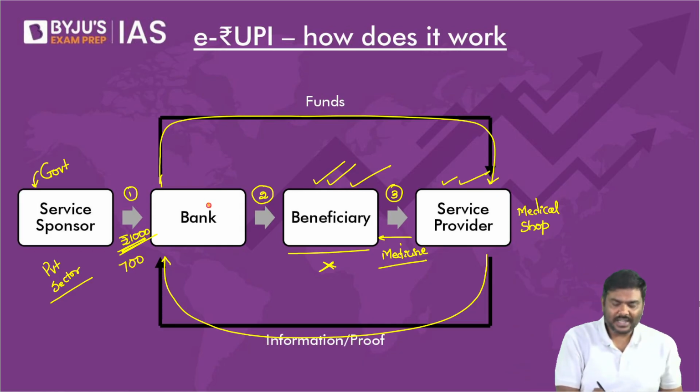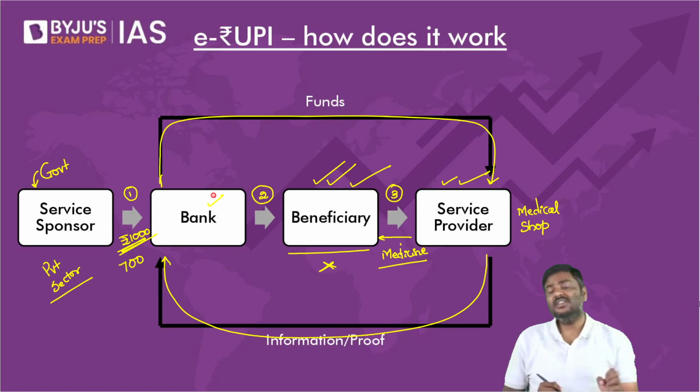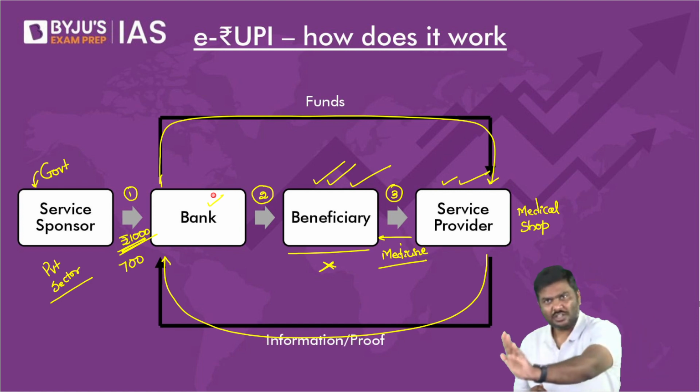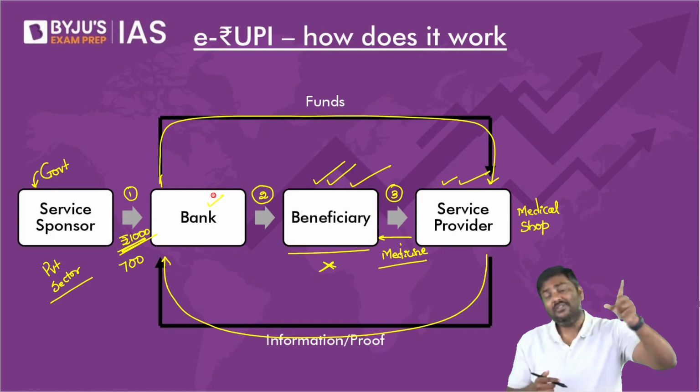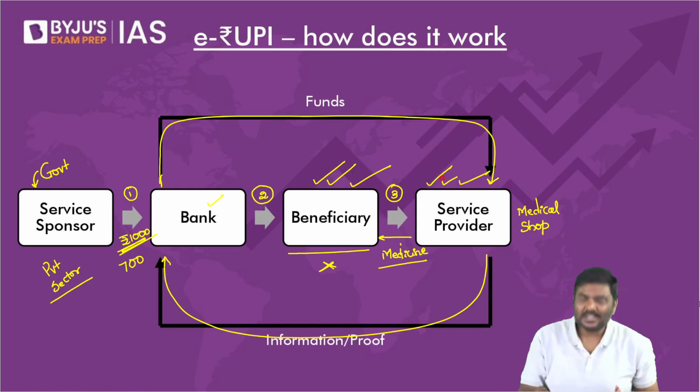Imagine this is a private sector company. They will take that 700 rupee vaccination amount and deposit it in the bank. Now the bank has my details, they will send the QR code to me.